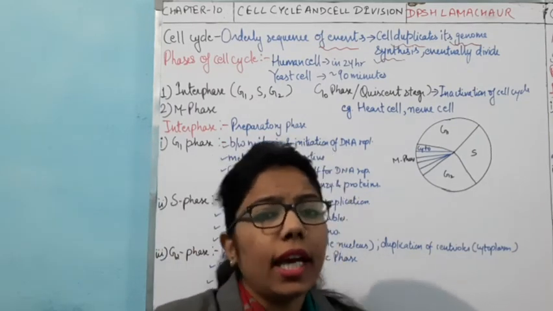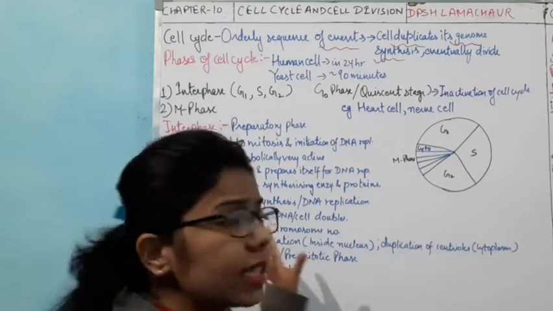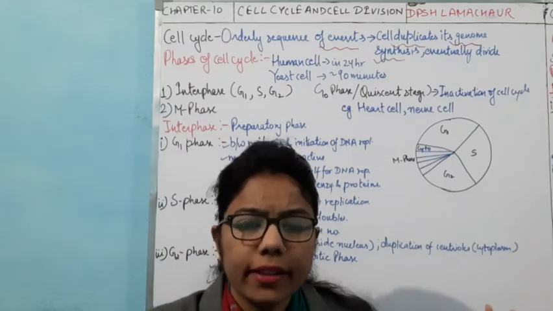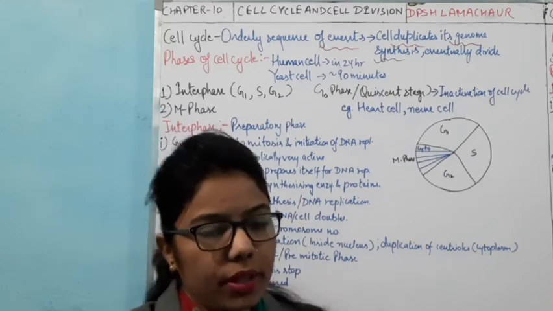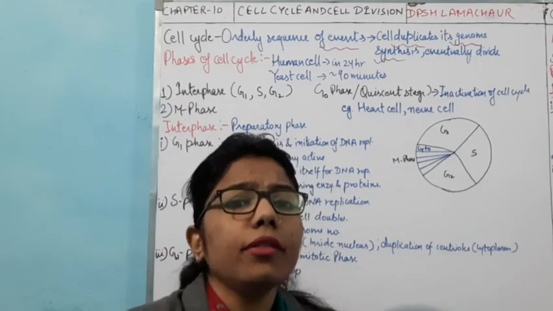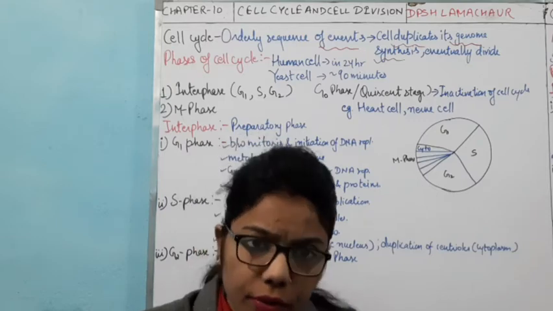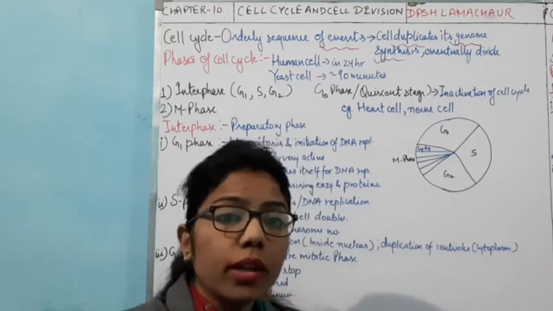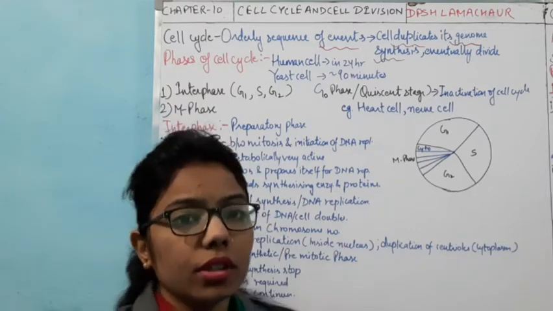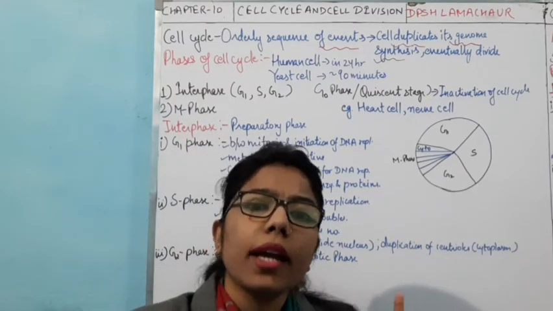Now comes the next point, the interphase and the M phase. We have divided the cell cycle into two broad categories: interphase and the M phase. In interphase everything is prepared for the division which takes place in the M phase.